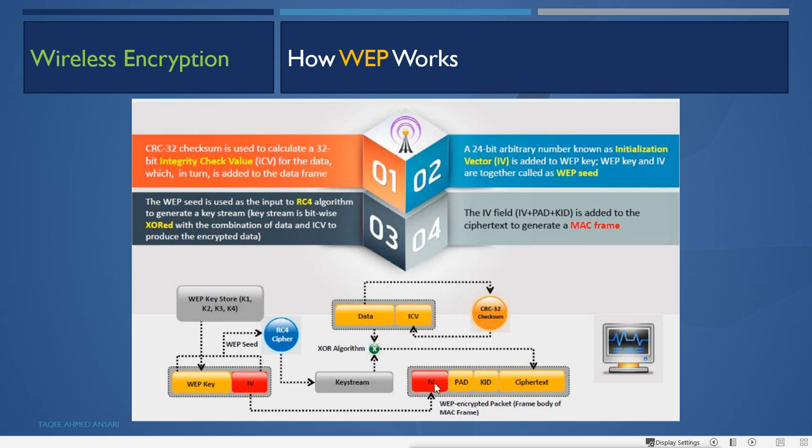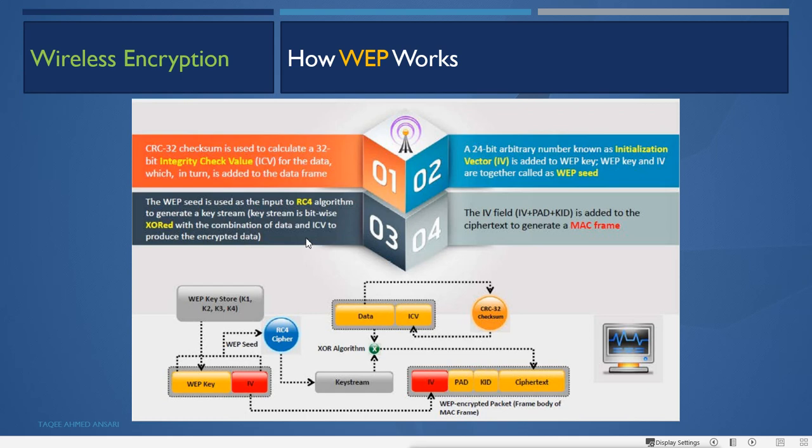It is adding the same IV here with the data, and in the color red you can see that this is the problem in WEP. It is actually using the same IV here with the data, which is what it was before it was ciphered, before it was encrypted by this RC4. So it uses the same IV here under the data, and this WEP encryption packet is the frame body of the MAC frame. So it will be added as the body of the MAC frame. So this total packet will be added there, and then it will send.